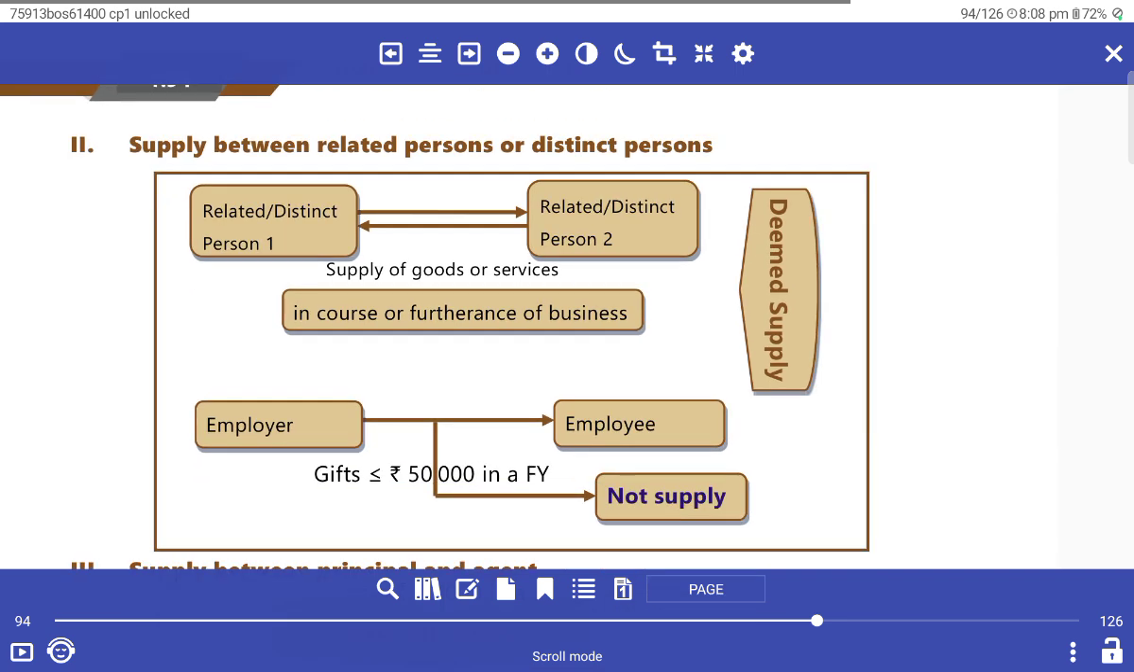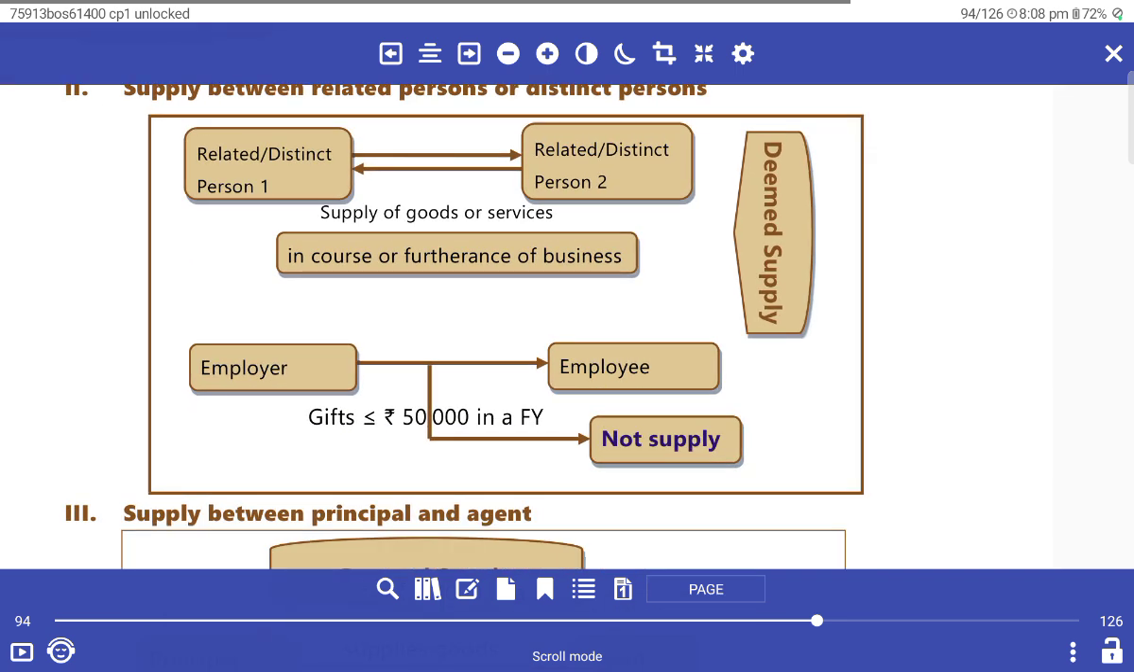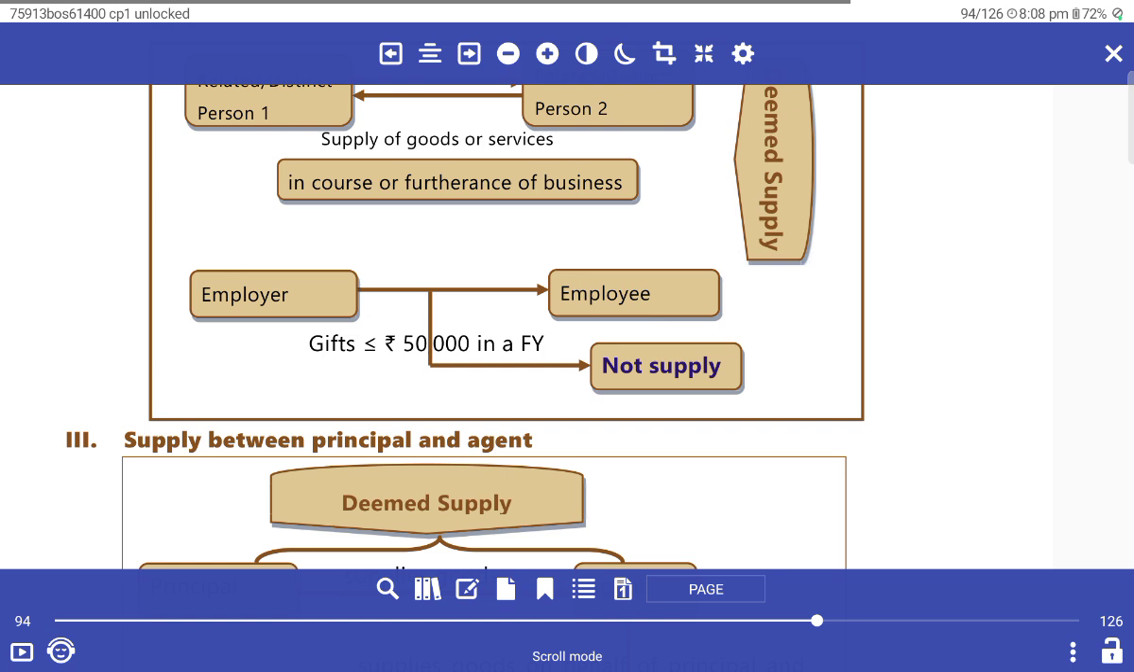Supply between related persons and distinct persons. Supply between related or distinct persons, from person one to person two, is a supply of goods and services. It is a deemed supply in the course and furtherance of business. Supply from employer to employee of less than 50,000 is not a supply; more than 50,000 is a supply.